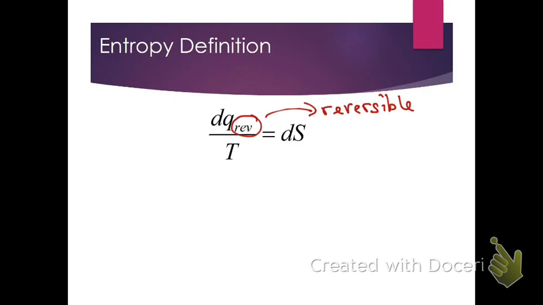The reversible allows entropy to be a function of state, so we're specifying a specific path, and again, we defined reversible in an earlier video as something that's infinitesimally close to equilibrium and involves infinitesimal changes. And so again, that ensures that entropy will be a function of state, which is actually fairly important in our definitions and computations associated with it.